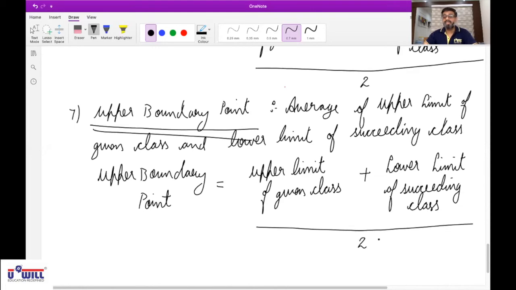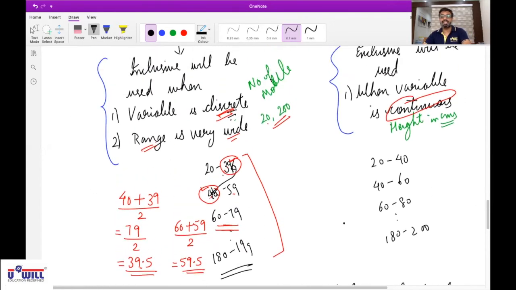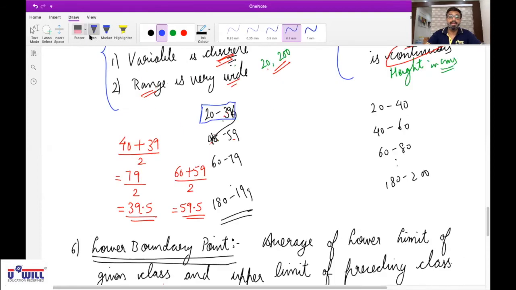Okay, upper limit of given class plus lower limit of succeeding class divide by 2. So, how will you find the upper boundary point of 20 to 39?